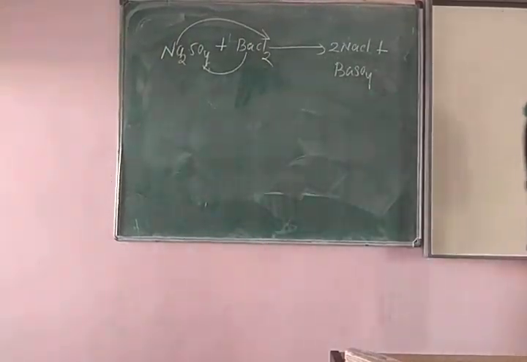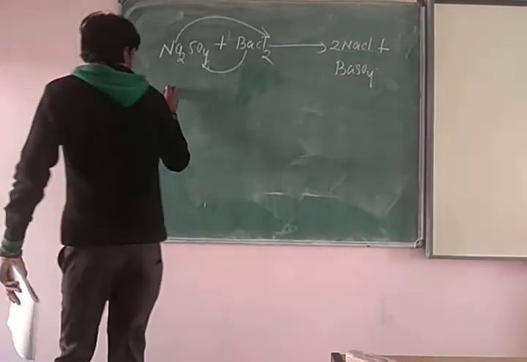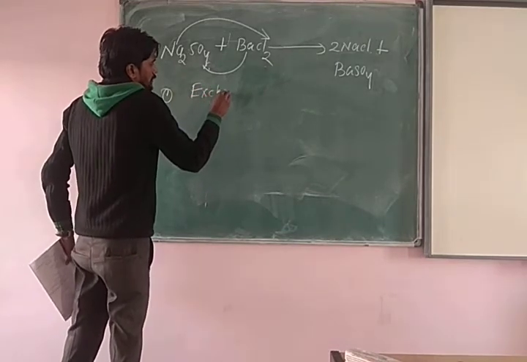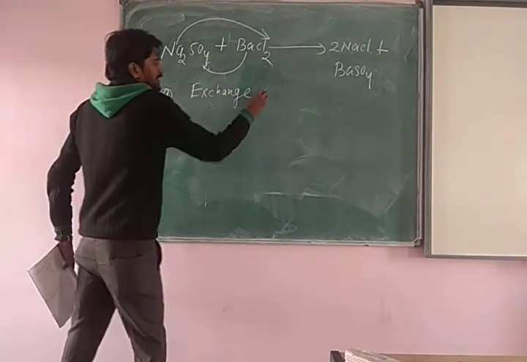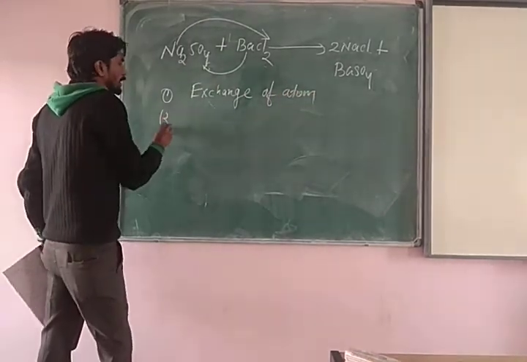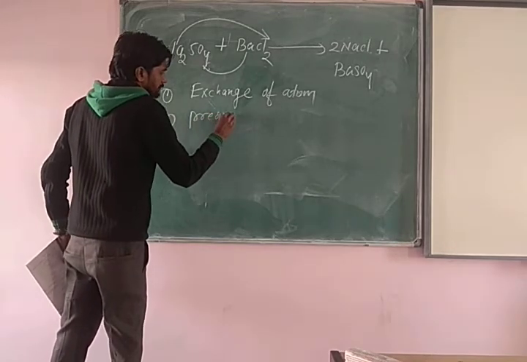अब what will happen beta? The correct option is that there is two reaction. First one is there beta, there is an exchange of atoms, and another thing is also precipitate will also form. Right?